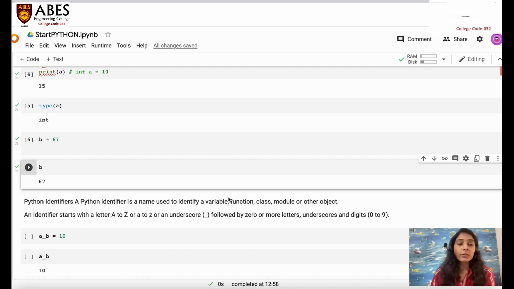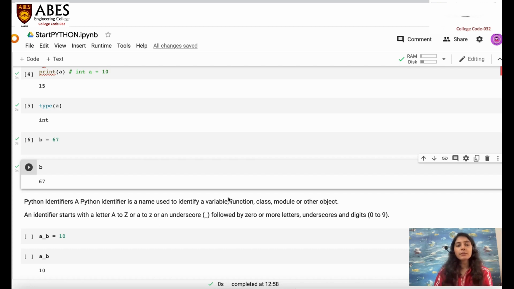When you are going to define any variable name, it should not be any kind of keyword, and it consists of the letters A to Z, capital and small letters, and you can use underscore as a special character, followed by zero or more letters, underscores, and digits 0 to 9.